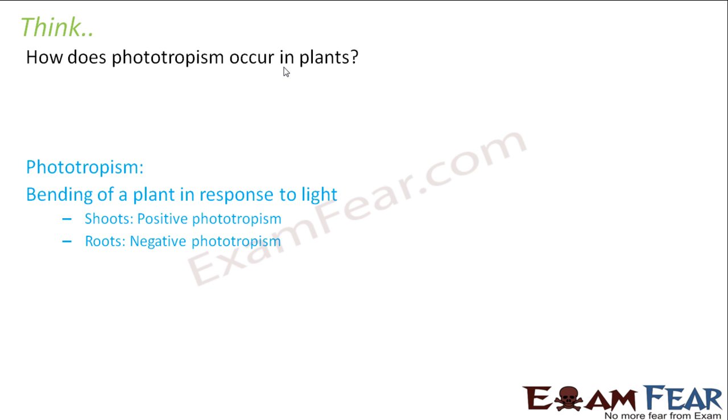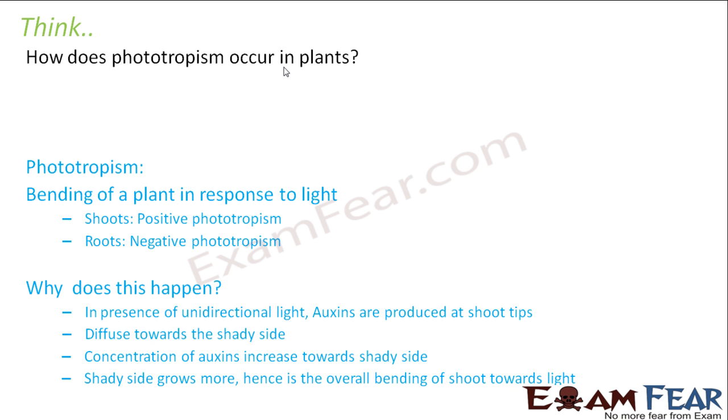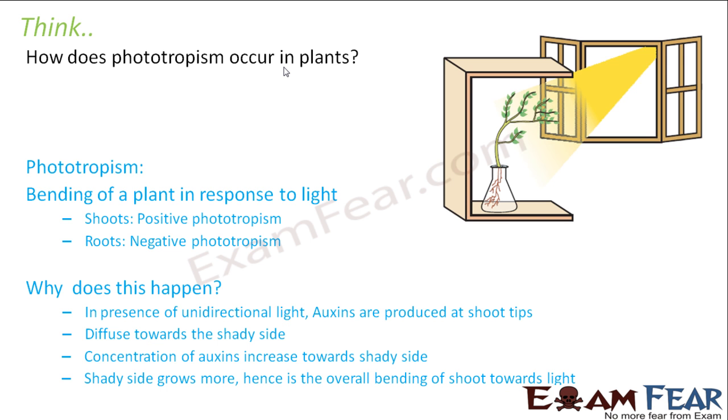Now, what causes this kind of bending? Why does this phenomenon happen? That's because in presence of unidirectional light, there is a naturally occurring plant hormone called auxins, which are produced at the shoot tips. Now, these auxins will get diffused towards the shady side. So, the concentration of auxins increases towards the shady side. Therefore, the shady side will grow more, and therefore, there is an overall bending of shoot towards light, like this.